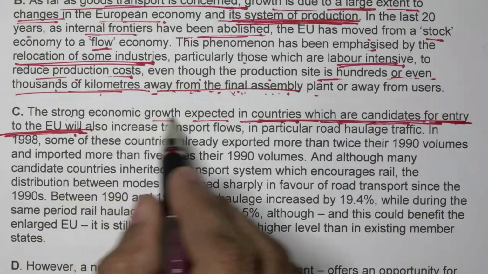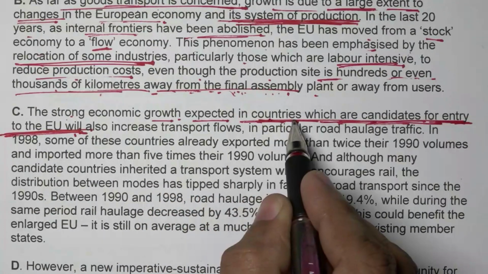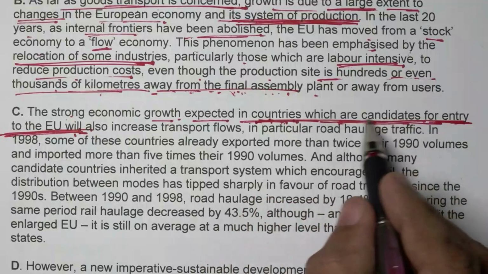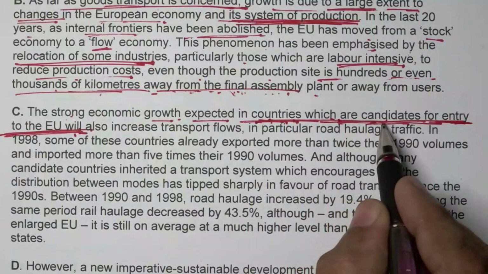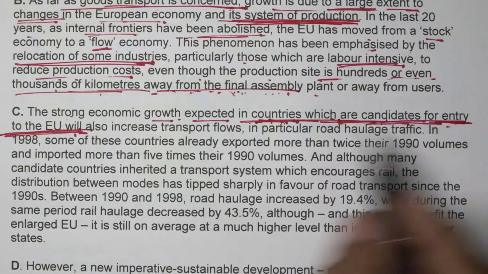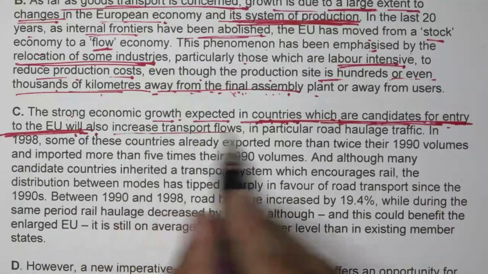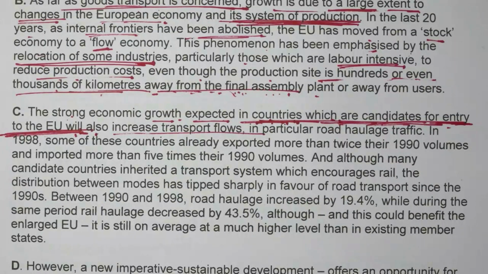Strong economic growth expected in countries which are candidates for entry to the European Union will also increase the transport flows, in particular road haulage traffic.